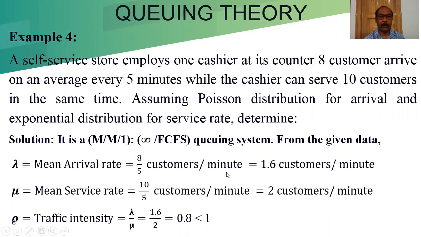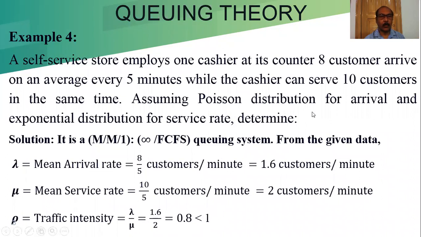So 8 by 5 customers per minute, which we can write as 1.6 customers per minute. And mean service rate 10 by 5 is equal to 2 customers per minute. Traffic intensity lambda by mu is 8 by 5 divided by 10 by 5, equal to 0.8, which is less than 1. It is satisfying our condition.